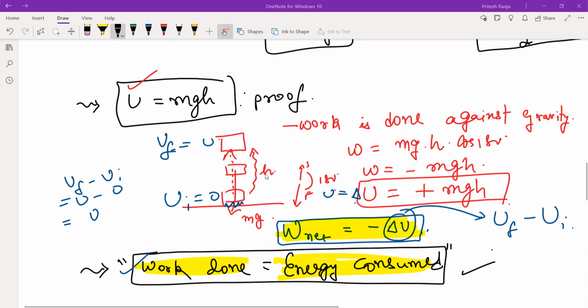So in this case, if you are asked to find out the work done, you can easily calculate work done.